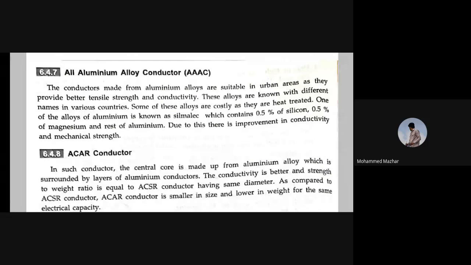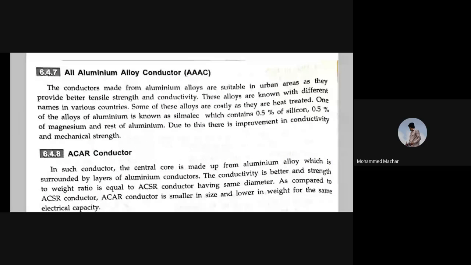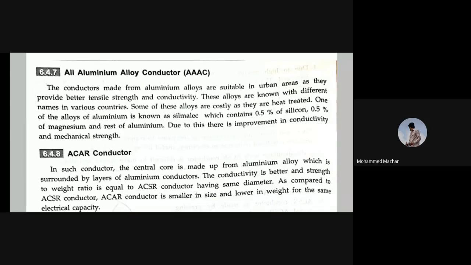One of the alloys of aluminum is Almelec, which contains 0.5% silicon, 0.5% magnesium, and the rest is aluminum. Due to this, there is improvement in conductivity and mechanical strength.